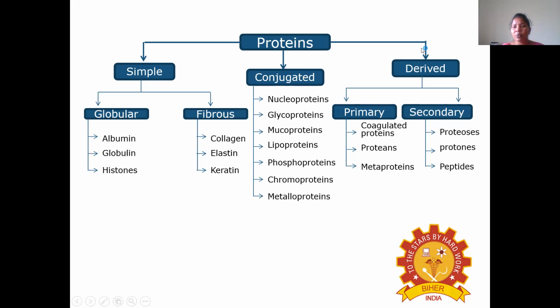Then coming to the derived proteins, two types of derived proteins are there: primary derived proteins and secondary derived proteins. The primary derived proteins are coagulated proteins and metaproteins. And the secondary derived proteins are proteoses, peptones and peptides.